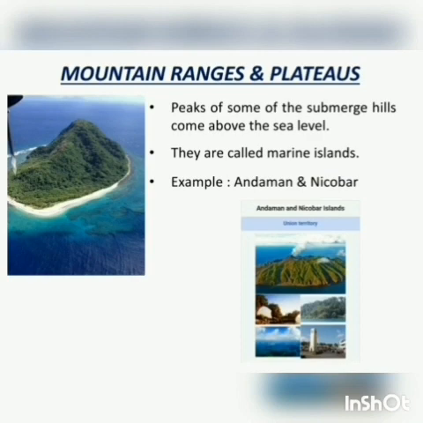These hills are hundreds of kilometers wide and thousands of kilometers long. Peaks of some of the submerged hills come above the sea level. They are visible to us as marine islands. Iceland in the Atlantic Ocean and Andaman and Nicobar Islands in the Bay of Bengal are examples.